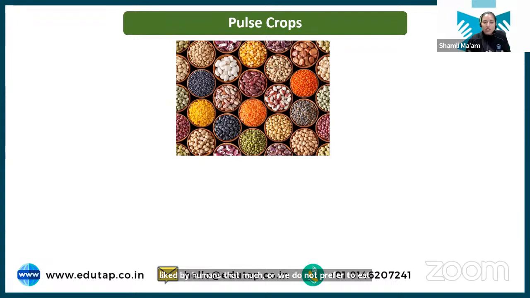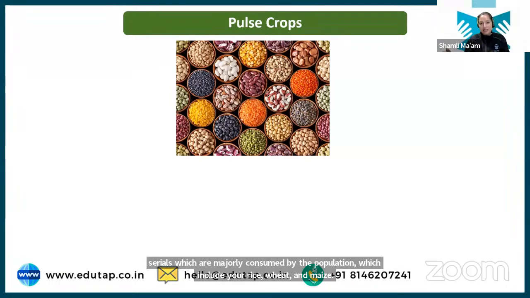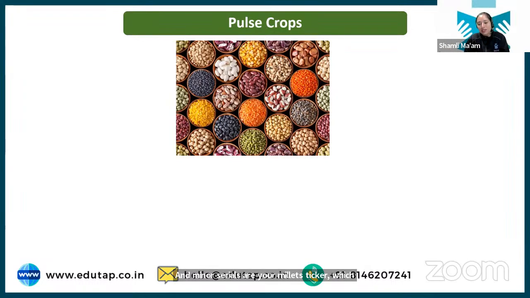Though now the government is trying to promote the importance of millet, still consumption of millets is far less than the consumption of the rice and wheat that we have, right? So this is the classification: major cereals and minor cereals. Major cereals are those which are majorly consumed by the population, which include your rice, wheat and maize. And minor cereals are your millets, which are not that much liked by us.